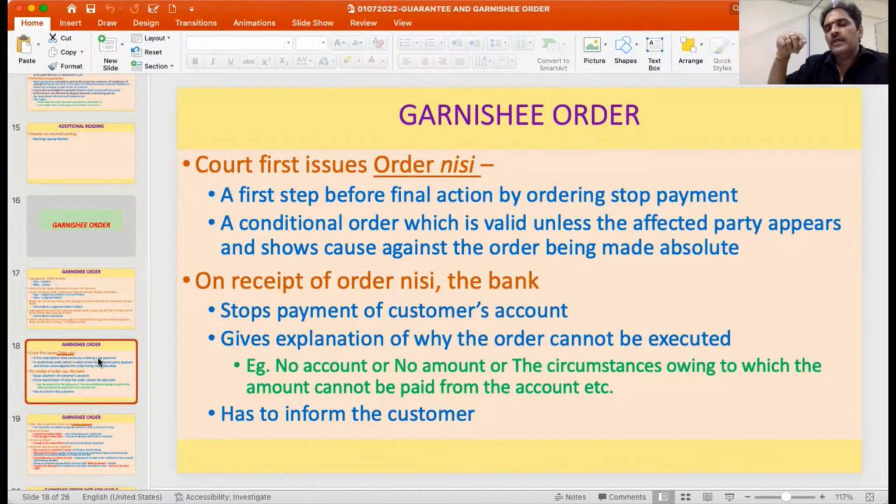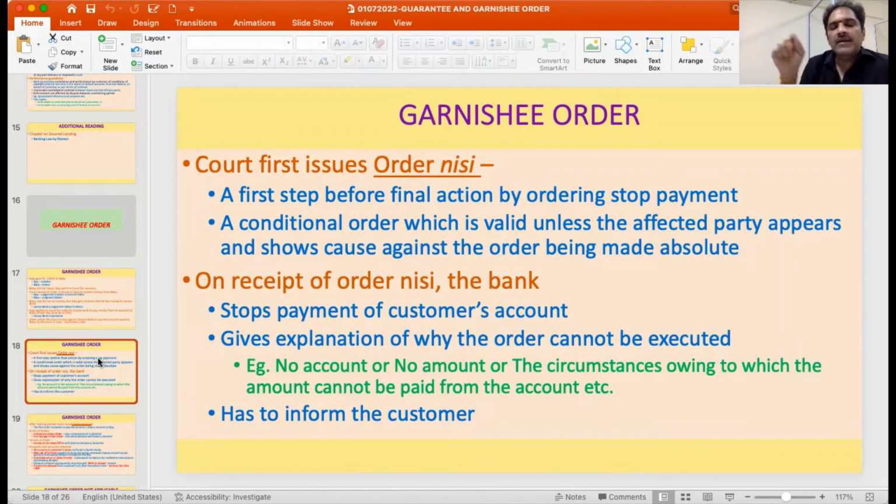So this person who is holding the decree and who is supposed to recover will go to the court and say that this borrower who is supposed to pay me the money in accordance with the decree has another account in this particular bank. Now the court will issue an order to the bank saying that you take the money from the borrower's account and pay it to the decree holder or the person who has lent the money. This process is what is called as Garnishee order.